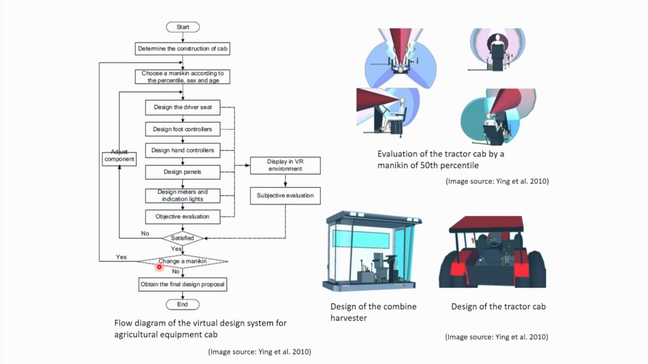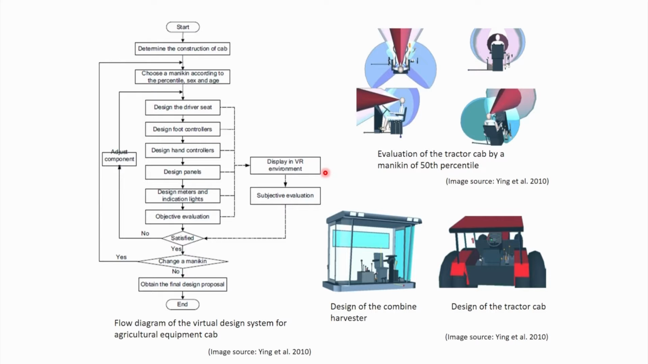And if we find that it is not satisfied at this step, then we go for adjustment of the components and again we come back to this step. If it is found satisfied, then we go towards the end, and we can go for change even after evaluation with a particular mannequin or a particular human subject. If we find it is satisfied, then again we can analyze it with different mannequins and follow these steps. So in this way, following the schematic diagram, they represented how their virtual system works.